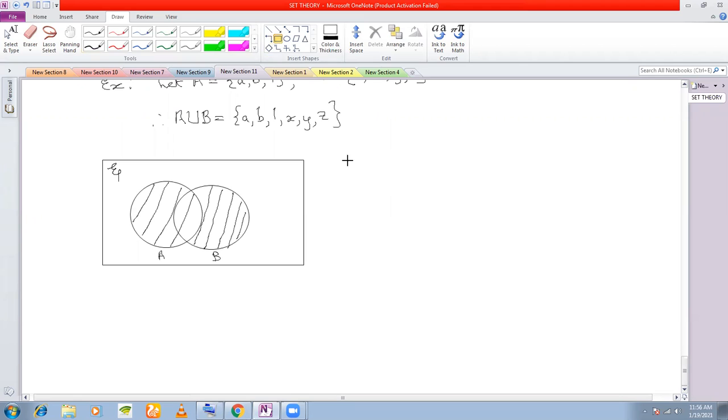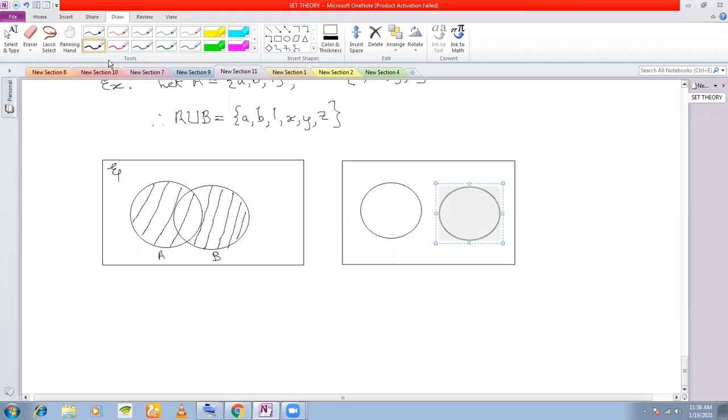For disjoint sets also, I have mentioned to you in class 8. What is the union of two sets for disjoint sets? It is the area within these two circles. This is for disjoint sets. This is for overlapping sets.